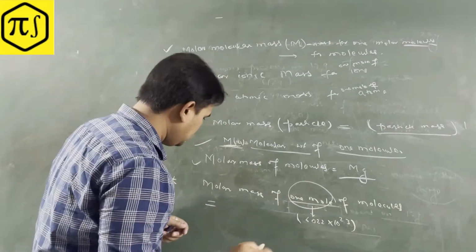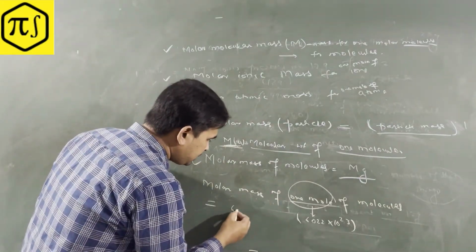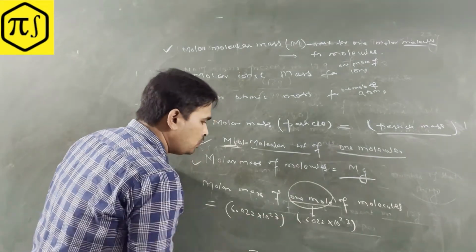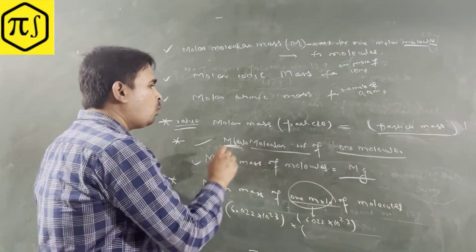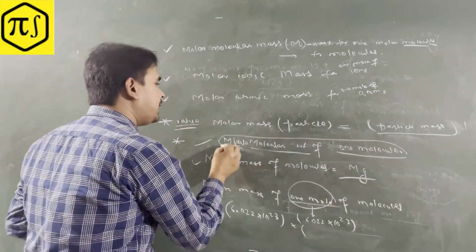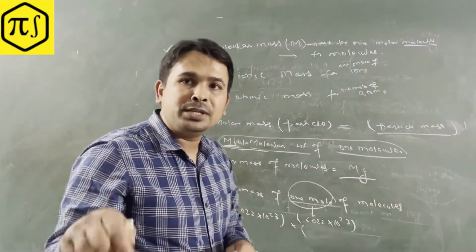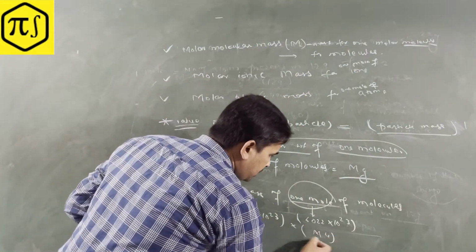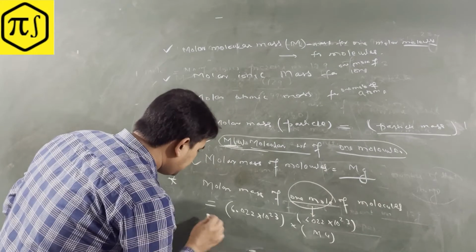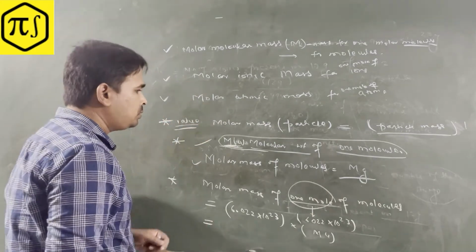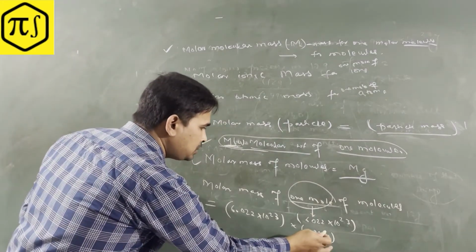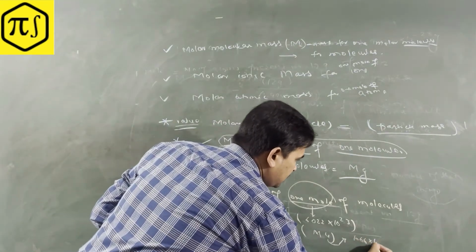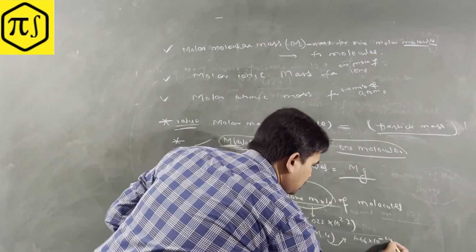So let's calculate it. You can say 6.022 into 10 to the power 23, into the mass of 1 molecule, which you told was M u, in atomic mass units. Now you know the u value also: 1 u is 1.66 into 10 to the power minus 24 gram.